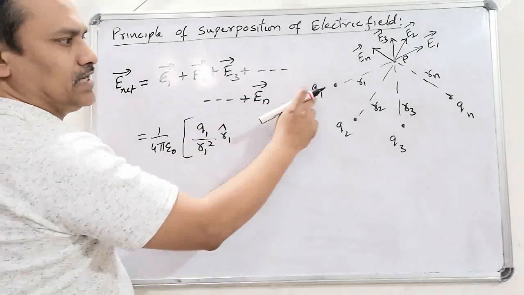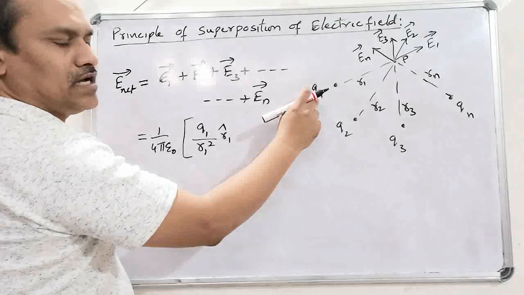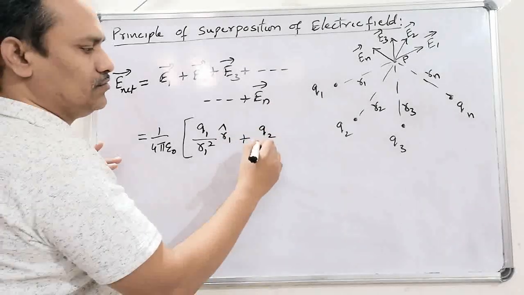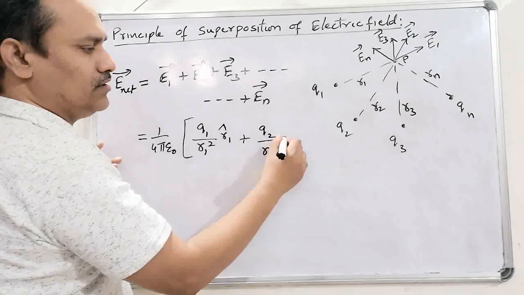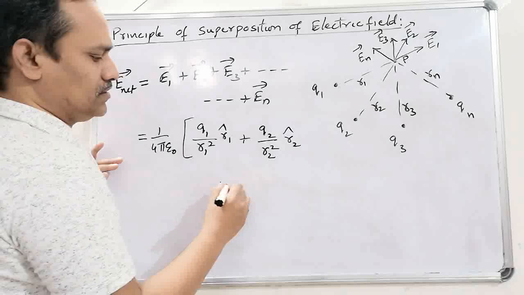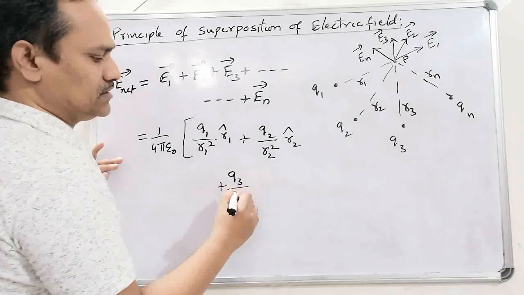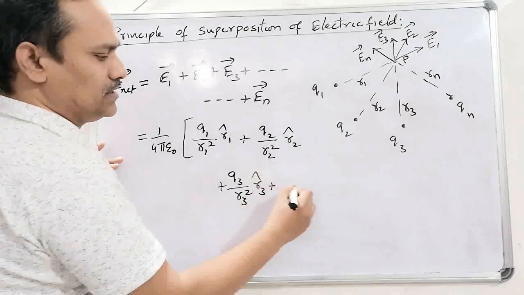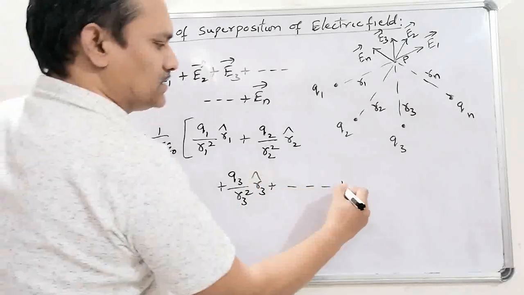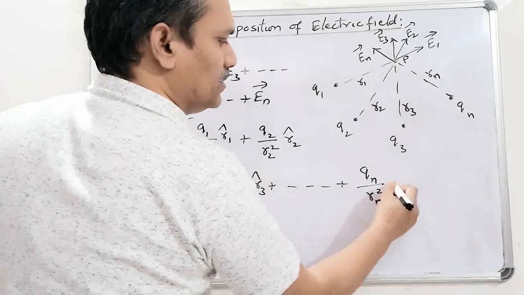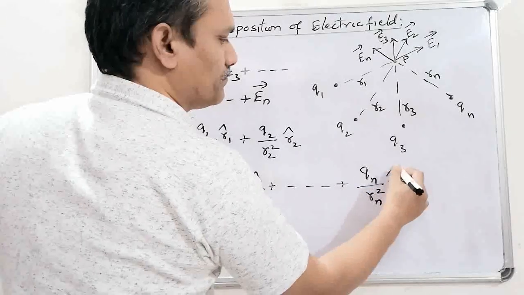This represents the electric field intensity due to the charge Q1. Similarly, due to charge Q2, we get Q2 by R2 square into R2 cap plus Q3 by R3 square into R3 cap plus and so on plus Qn by Rn square into Rn cap.